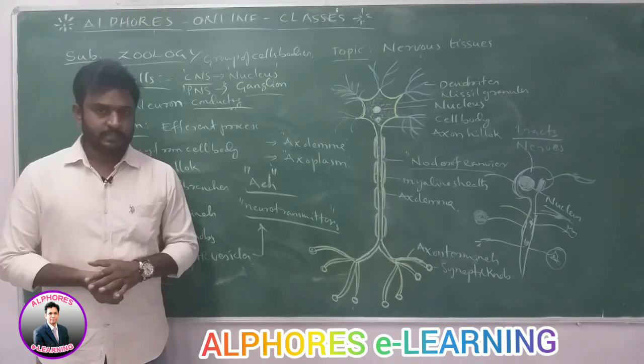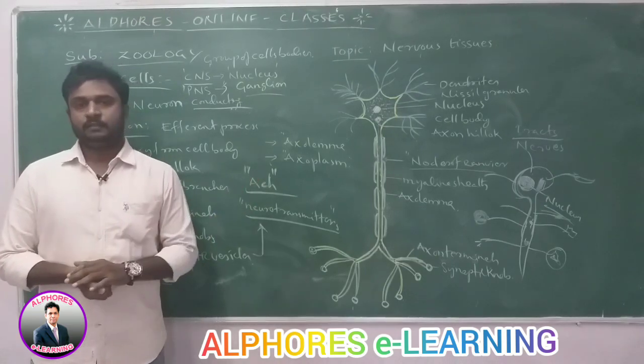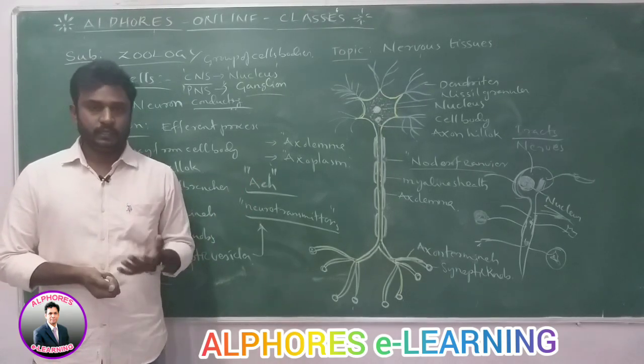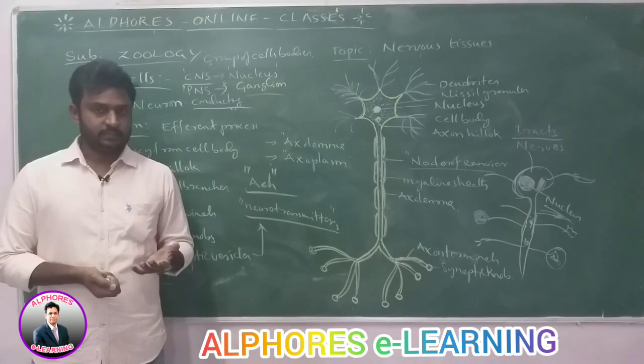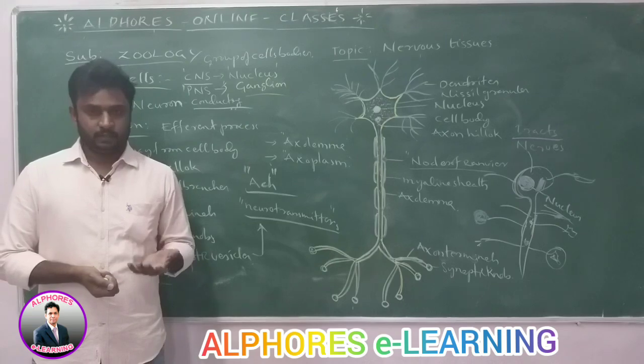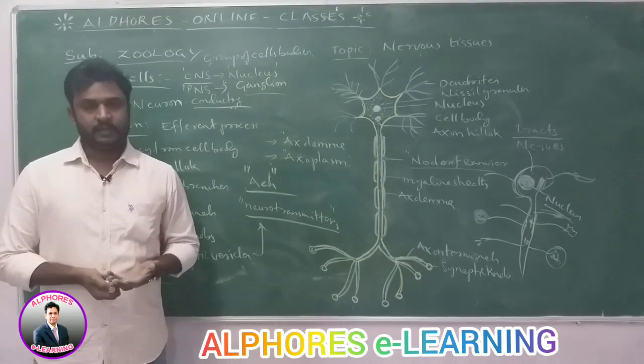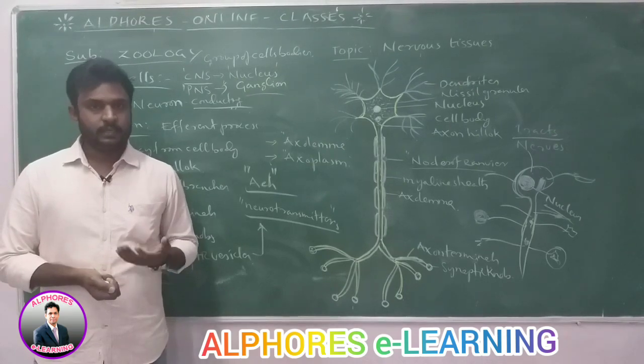In the next class, we will discuss the remaining part of the nervous tissue, like neuroglial cells, the different types of cells. The first one, the neuron, is completed. We will discuss the other types of cells, neuroglial cells, then different types of axons, in the next class.